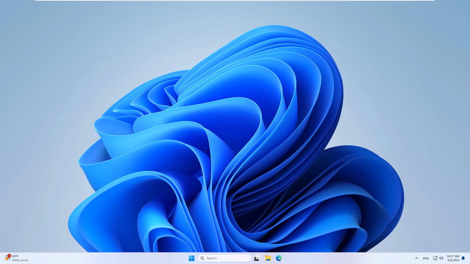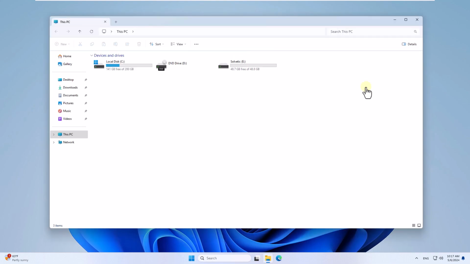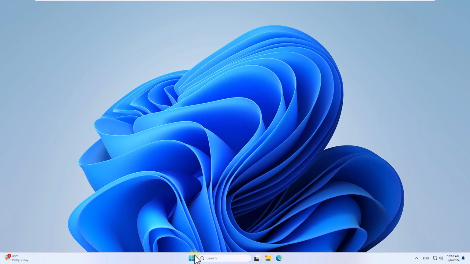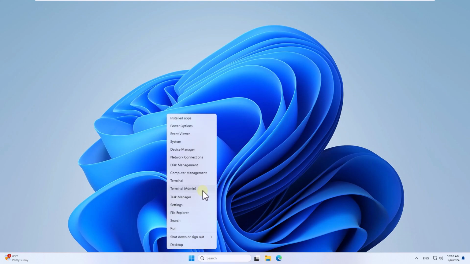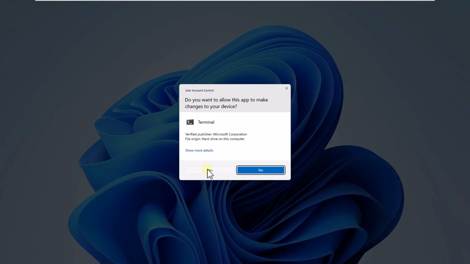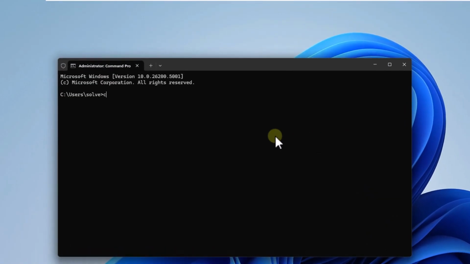To start, open File Explorer to identify the letter of the disk with error. Then right-click on Start and click on Terminal Admin. Click Yes to access. In the terminal, run the command chkdsk drive/f/r. Press Enter to start the analysis.